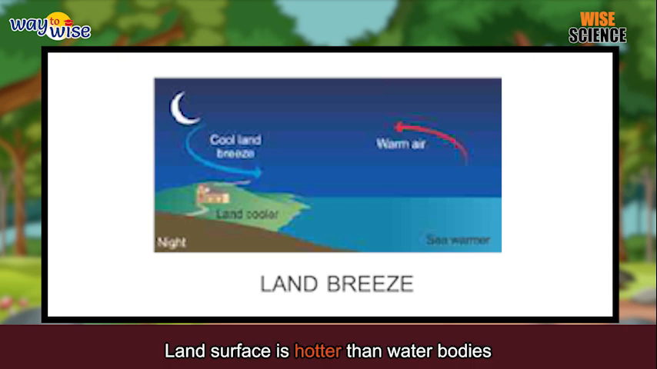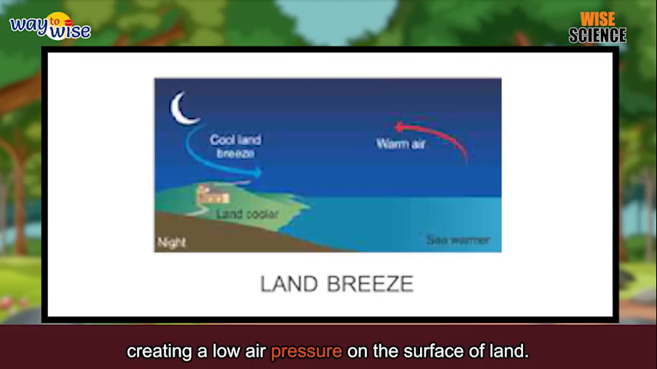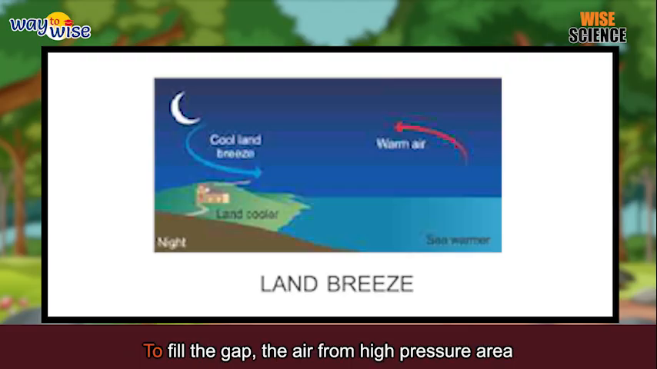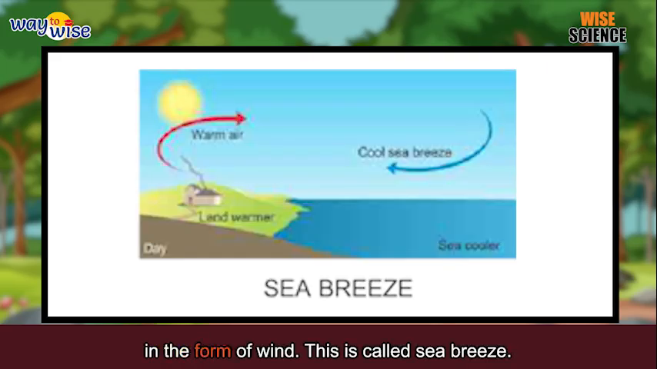Land surface is hotter than water bodies during the day when the sun shines. The difference in temperature causes a difference in air pressure. Hot air is lighter than cold air. Hot air rises upwards, creating a low air pressure on the surface of land. To fill the gap, the air from the high pressure area moves towards the low pressure area in the form of wind. This is called sea breeze.